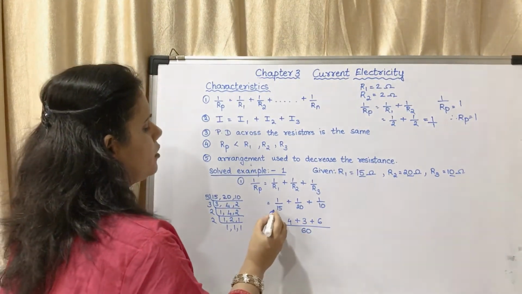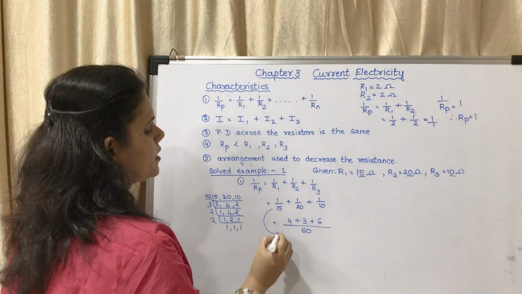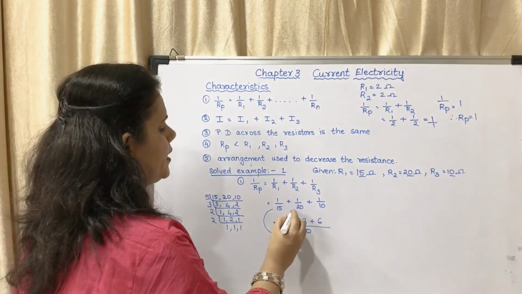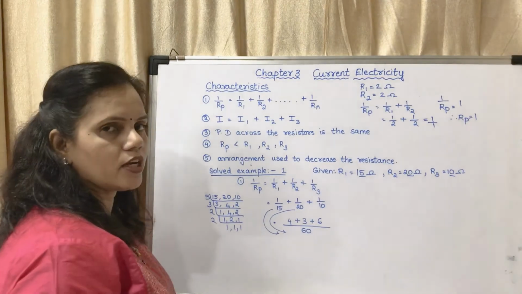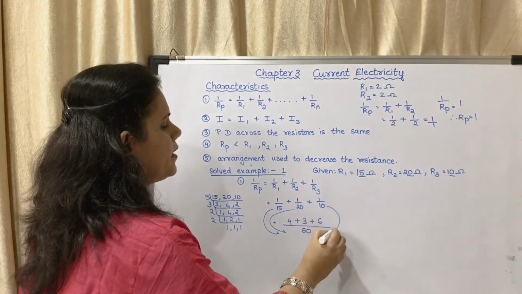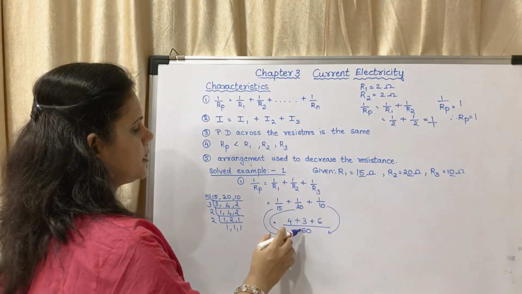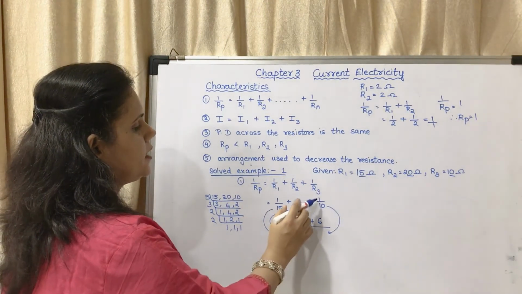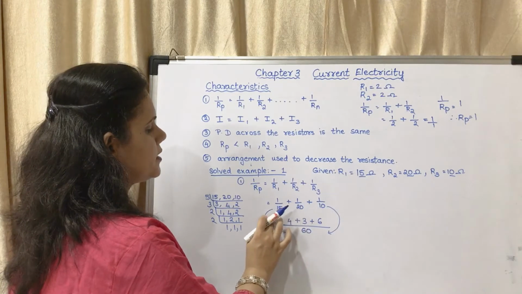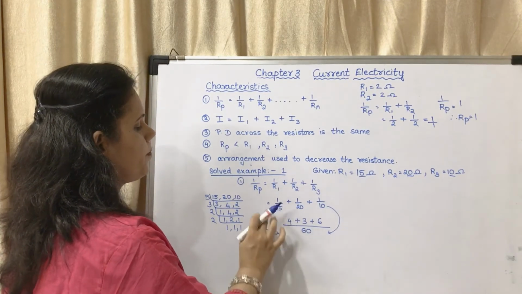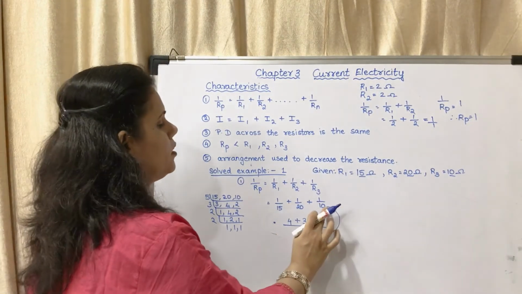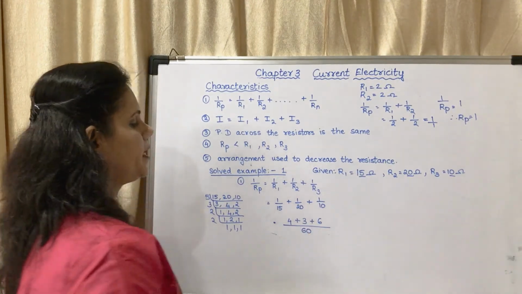I repeat: 15 into 4 is equal to 60, 20 into 3 is equal to 60, and 10 into 6 is equal to 60. You have taken the LCM and calculated.